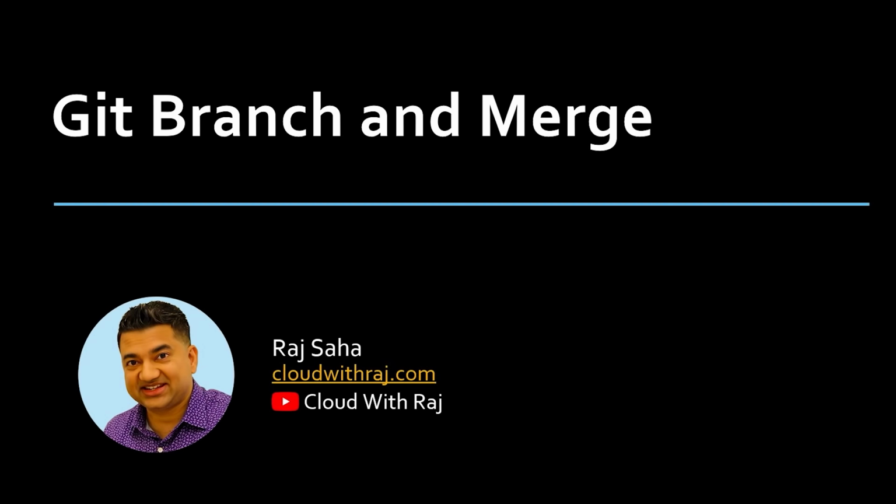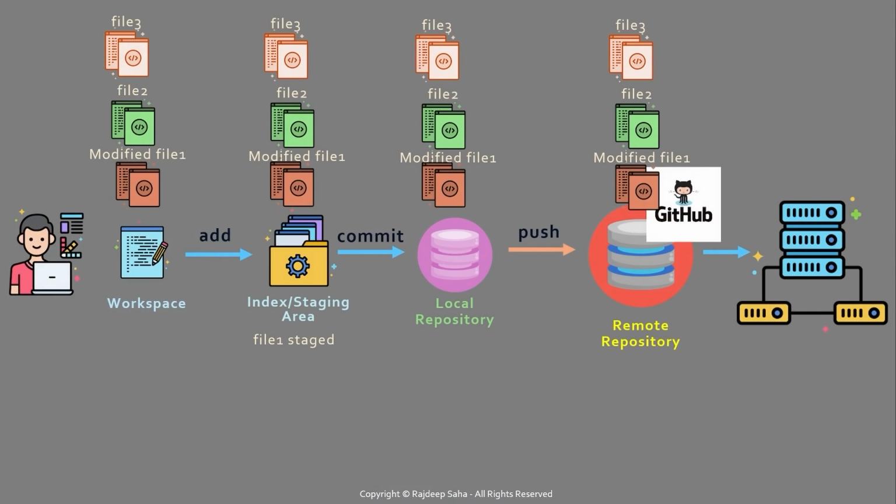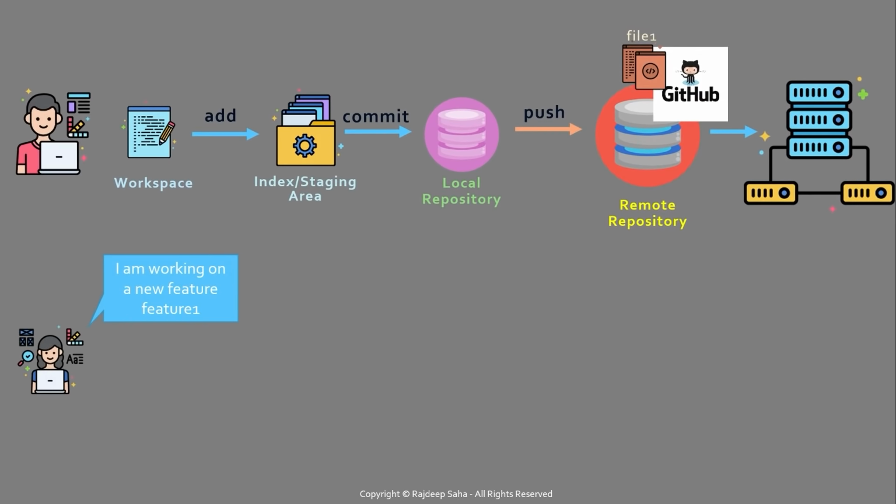One of the most important concepts in Git and GitHub is branching and merging. So let's try to understand these concepts. Let's say you have a project running, you have a bunch of files committed in both local repository and remote repository. Then a team member comes and she's saying, I'm working on a new feature, feature 1. In a real world project, you need a mechanism for her to work separately so that it doesn't impact the file 1 which is running fine. So to do that, you use branches.